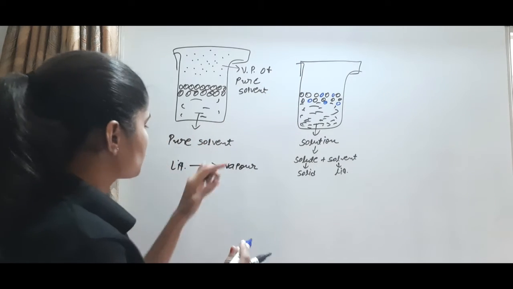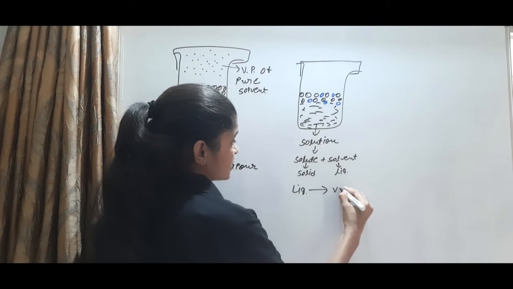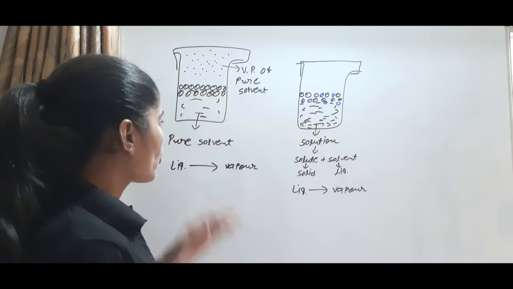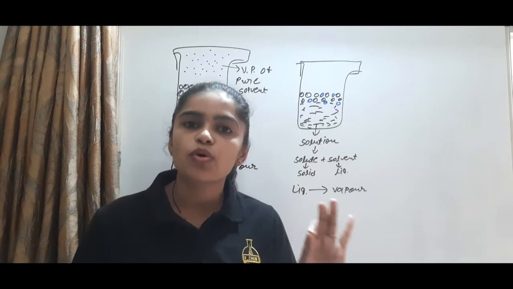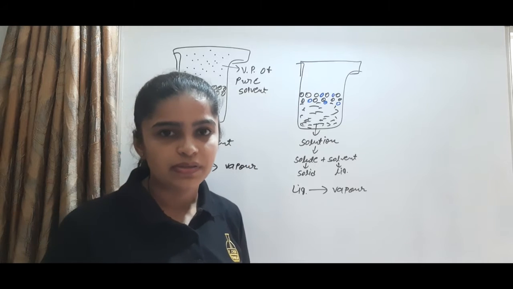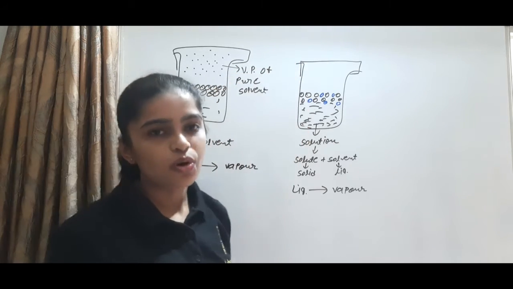After some time, in the same way, the liquid converts into its vapor form. In the pure solvent, only solvent is present, so it easily converts into the vapor phase. But in this case, the solid is present with the solvent.